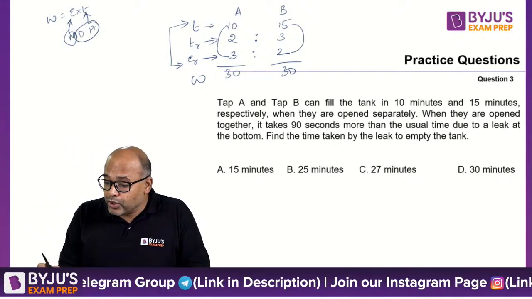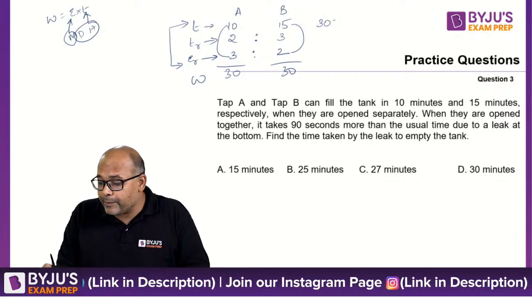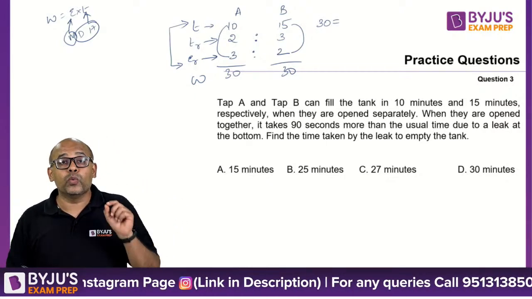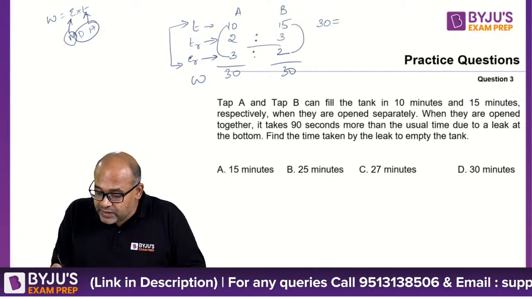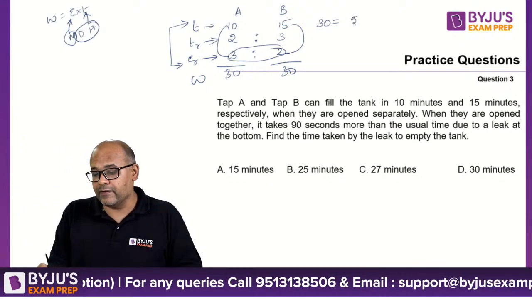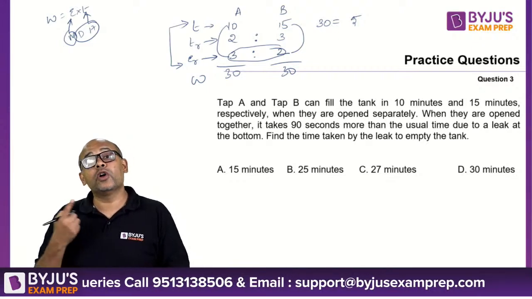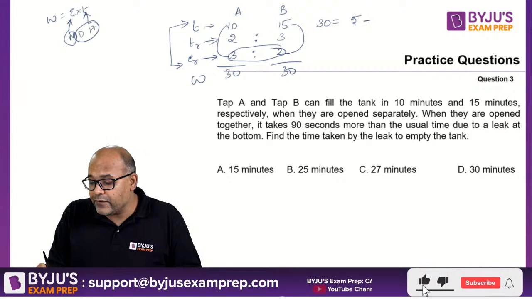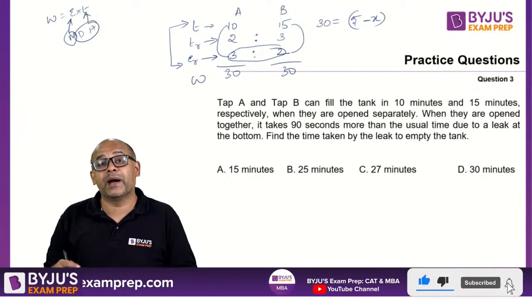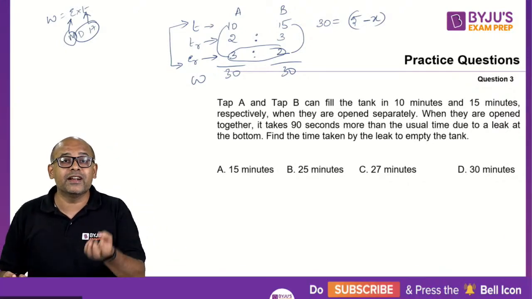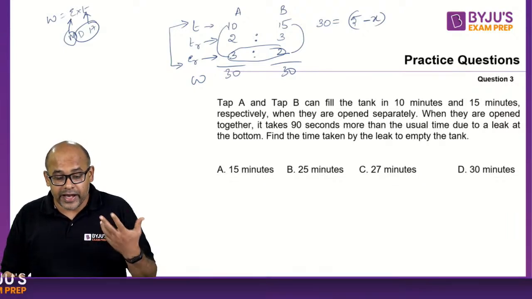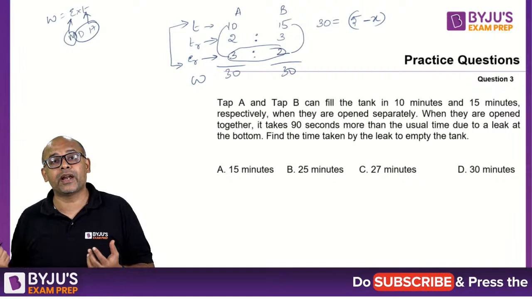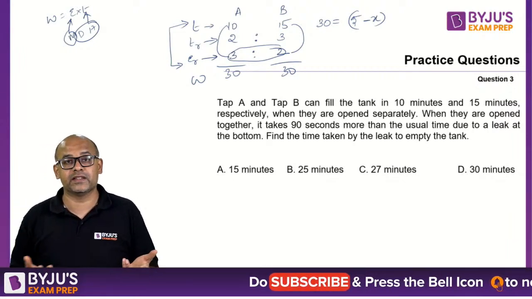Now, when they are both working together, the total tank capacity is 30 units. When they are both working together, their net efficiency becomes 3 plus 2, 5. But there is also a leak. So let's say the efficiency of the leak is x and it is minus x, because the leak will take out the work. A and B are adding work, whereas the leak is subtracting the work. So the net effect is 5 minus x.